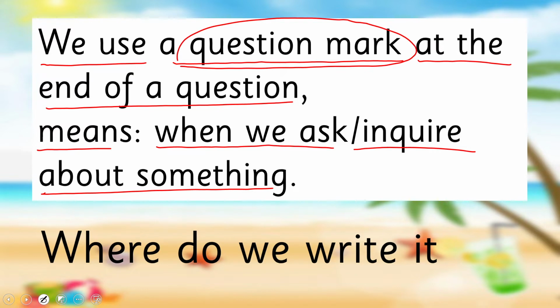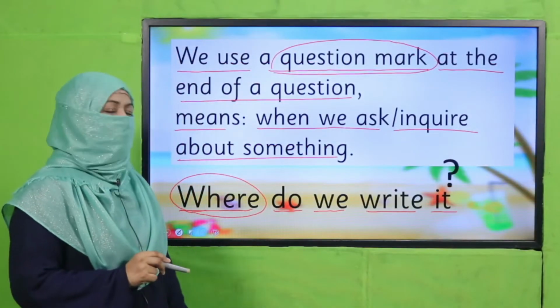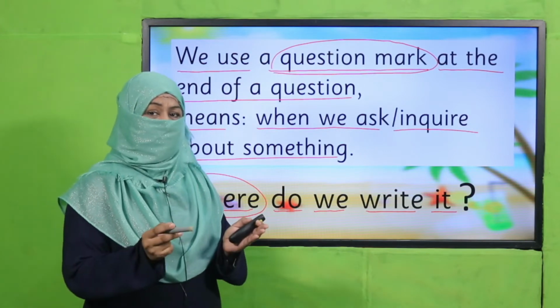Look at this sentence. Is it a question? Yes, because it is starting with a question word and we are asking about something. So when we end this question, instead of putting a full stop, we have to put a question mark, right? Remember these rules we have already learned.